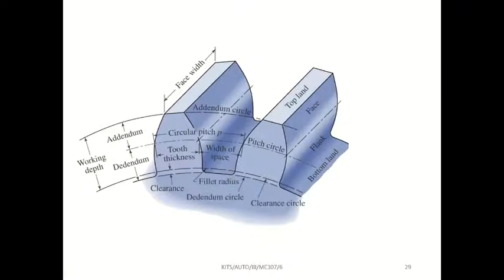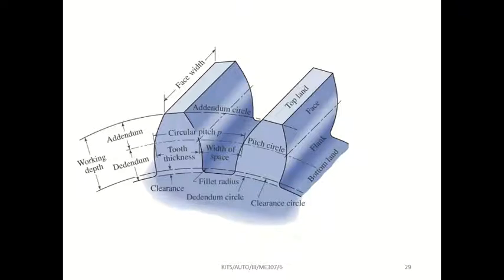So that's why the space from the addendum circle to the clearance circle is called working depth. Working depth means another gear's teeth can come inside and do their work, and can go outside within this limit. If it crosses this limit, it will cut the bottom line. I hope you understood this nomenclature.